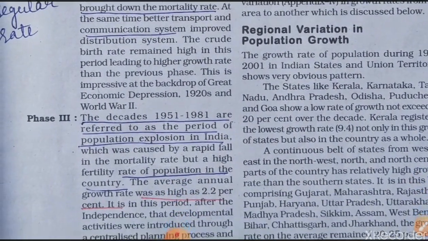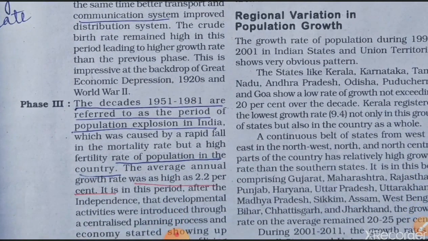The next phase is phase 3, and the decades 1951 to 1981 are referred to as the period of population explosion in India. That means the growth rate of population was much higher than in the other decades. The reason behind it is the rapid fall in mortality rate, or death rate, because of increasing health facilities.